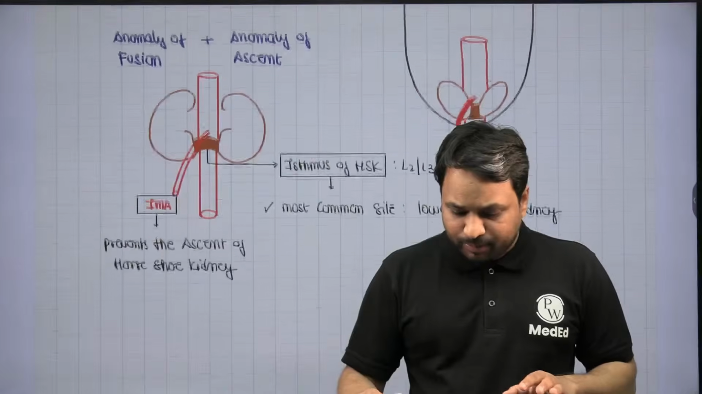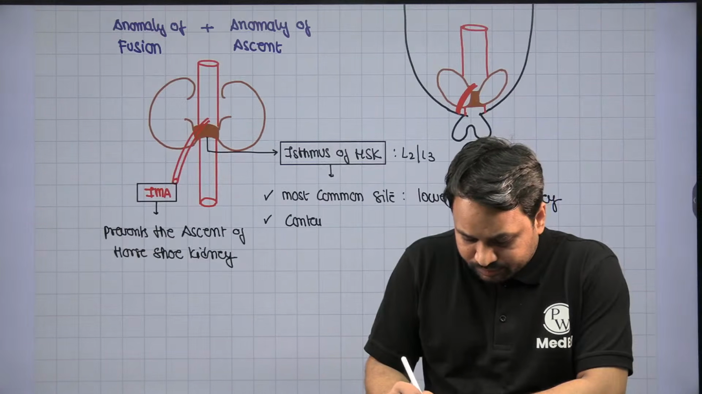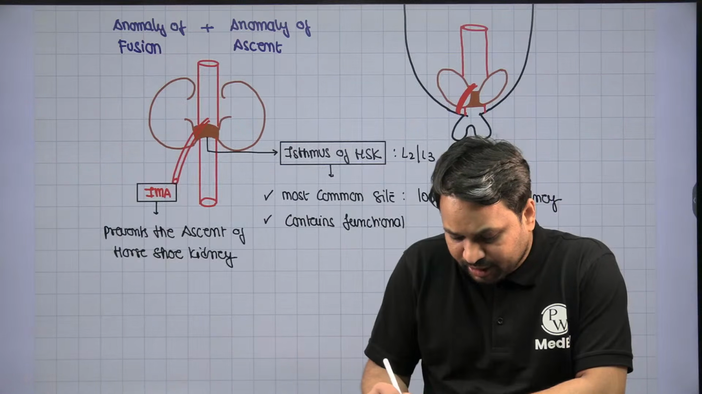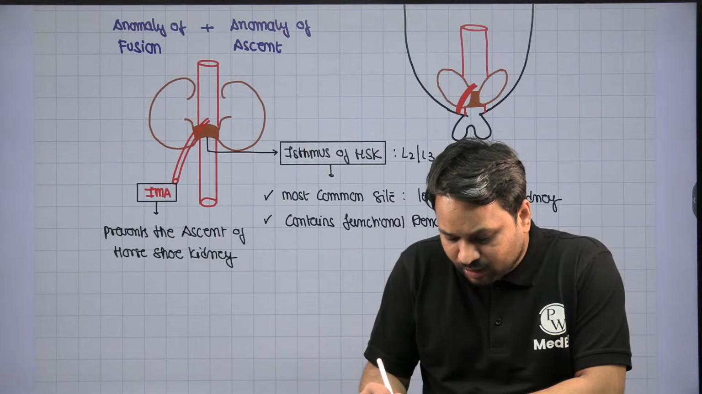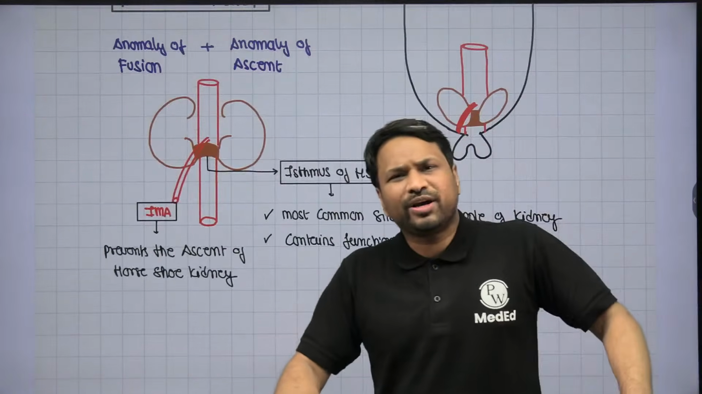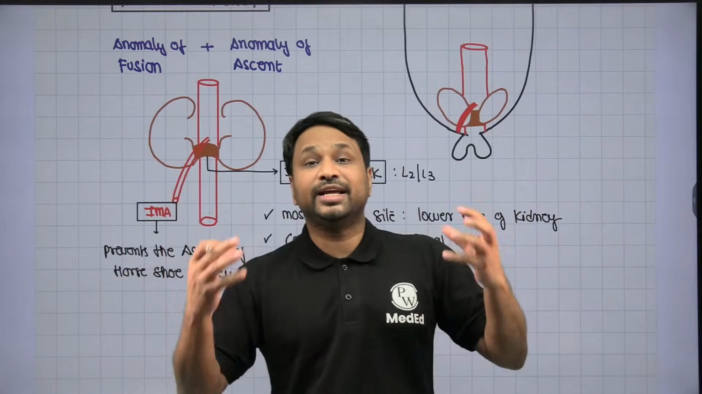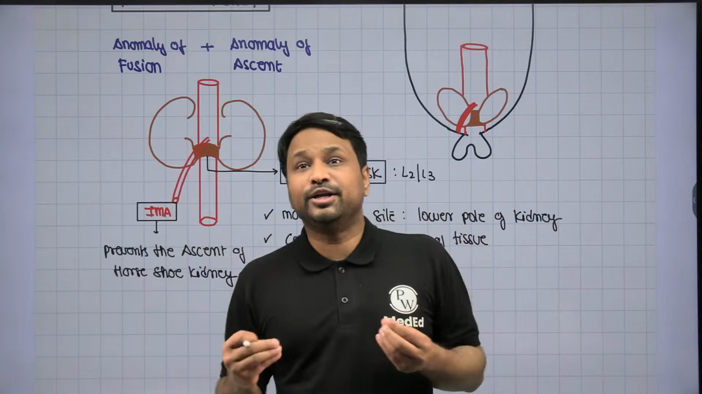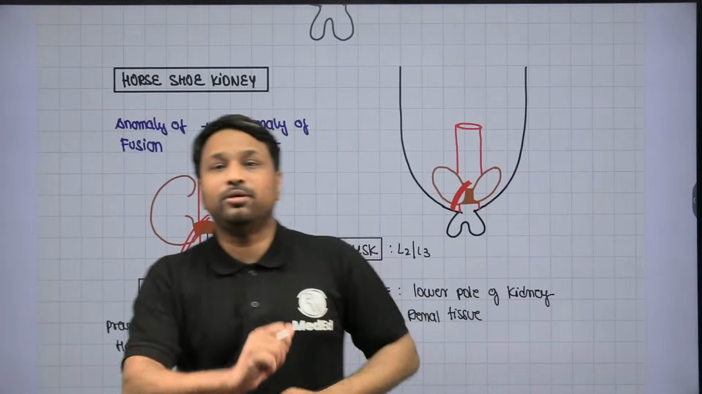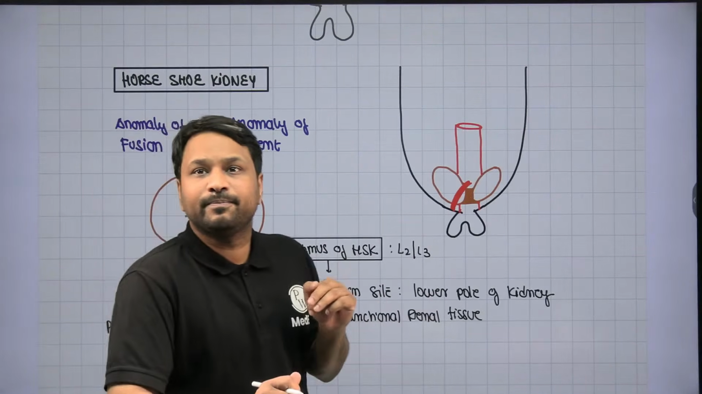Now, another very important thing: the isthmus of the horseshoe kidney contains functional renal tissue. So I cannot simply go and sacrifice it. Imagine it this way. There's a horseshoe kidney, so what is the problem? There are two kidneys which are fused. Both kidneys are functional. They contain functional renal tissue and will continue to produce urine. So there is no problem in such a case. When there is no problem, how would the patient become symptomatic?